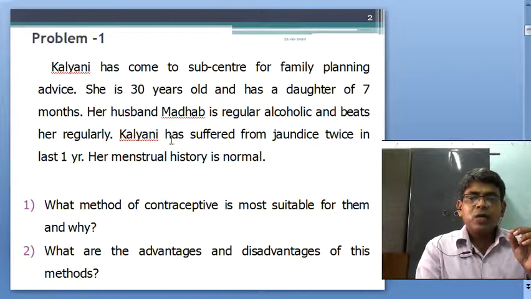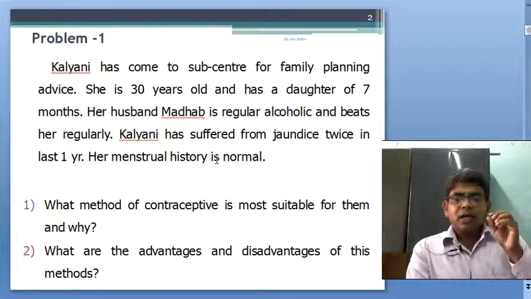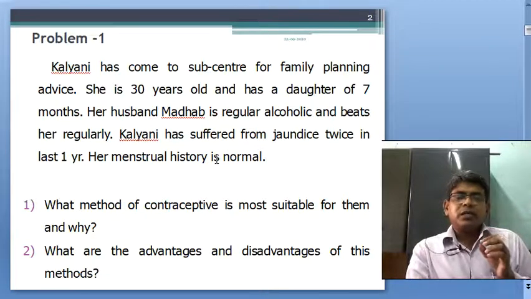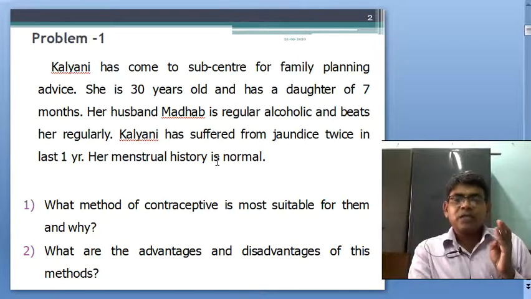And Kolani suffered from jaundice twice in the last 1 year. So, she has liver disease. So, she is not suitable for oral contraceptive pills, and her menstrual history is normal. So, please remember that IUD, copper T, is suitable for her because she has at least one child and a regular menstrual period.